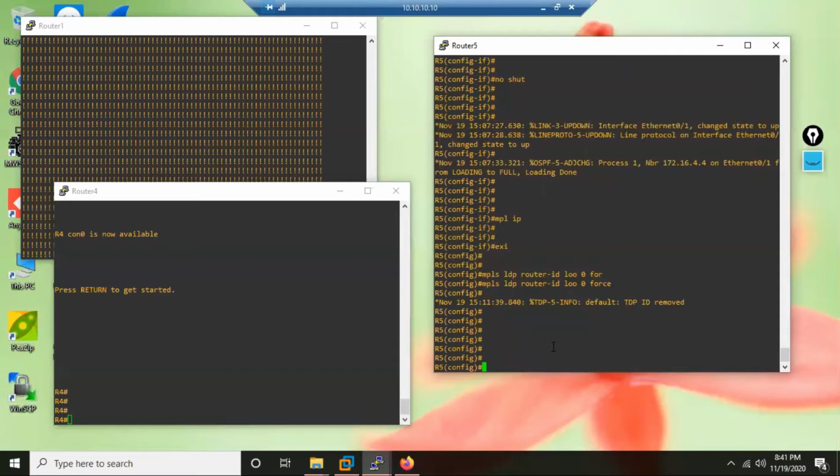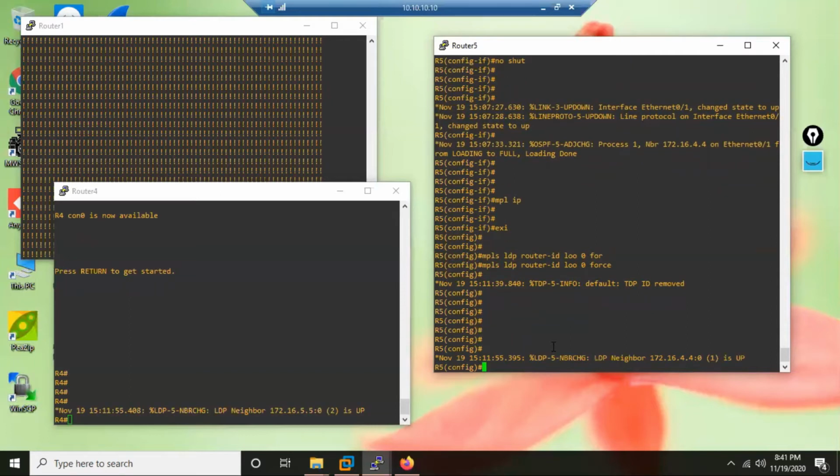So this is something different from other protocols. In OSPF, there is no such command force. When setting the router ID, in the end you put force. When you set force, then it happens by force. I'm telling LDP to change the router ID loopback to loopback 0 forcefully. Whatever loopback is currently the router ID, forget that. Use the loopback 0 IP, and you see the neighborship is already there. And now you see what R4 says. R4 says its neighbor is with which IP of R5?